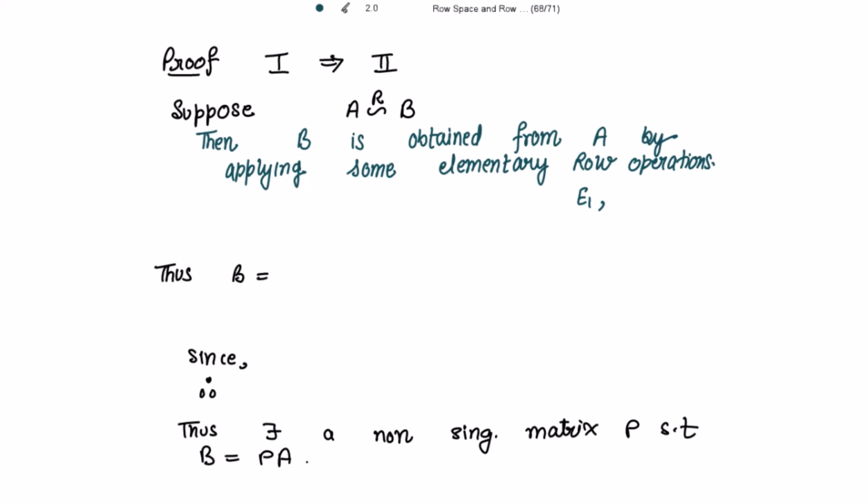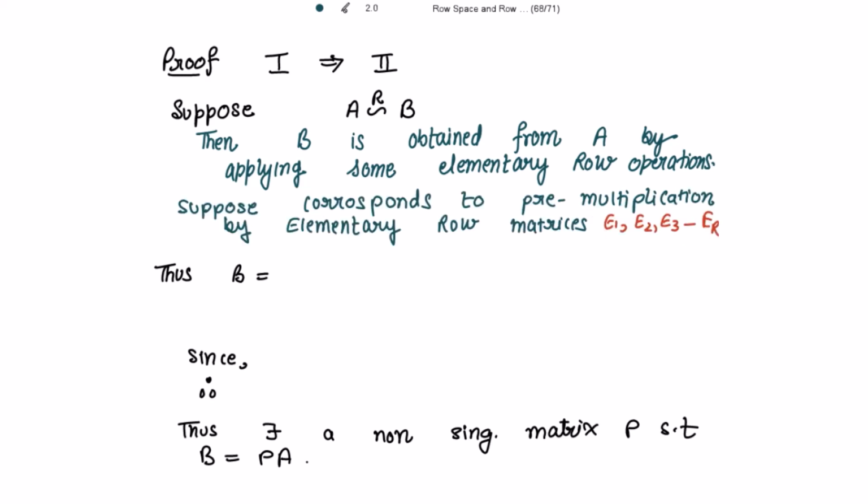Then further again by applying the row operations we obtain E2, then E3, so on up to Er, right? And so by applying so many row operations we obtained all these row elementary matrices. So let this correspond to pre-multiplication by the row elementary matrices in this E1, E2, E3 up to Er order.